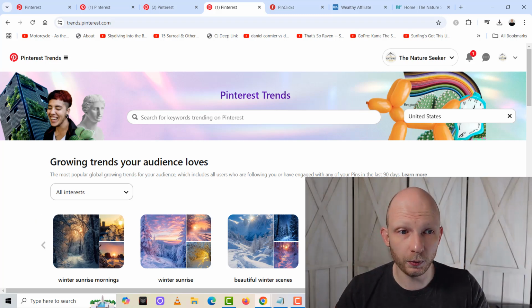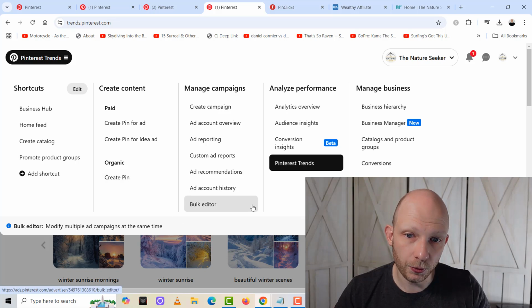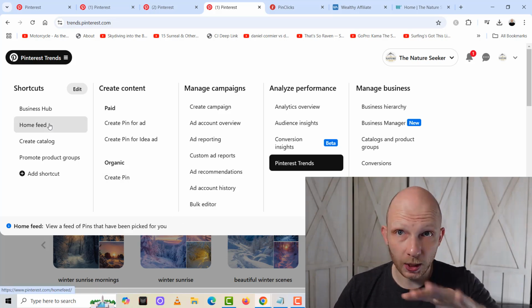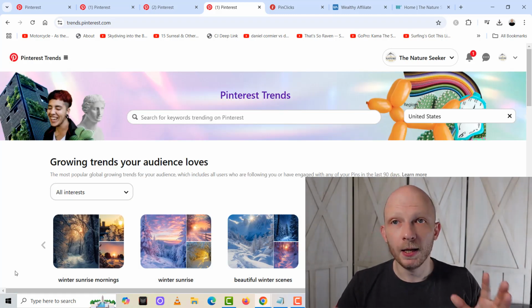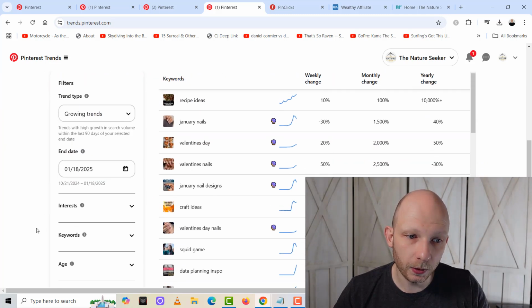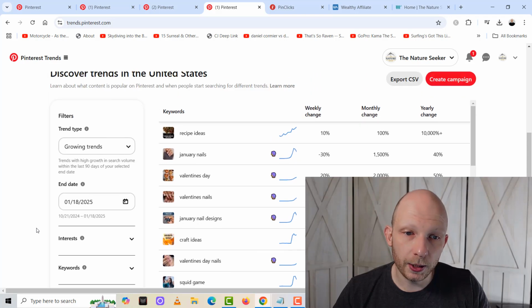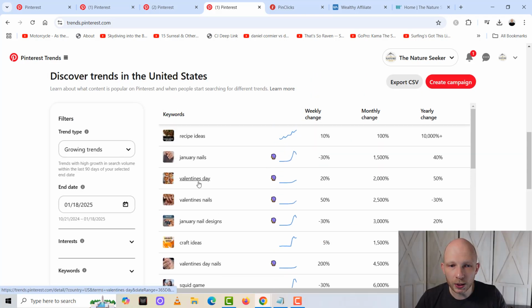In case you're wondering, if you ever want to look at this, you click on this. Wherever you are in Pinterest, you can go into the home feed, which is what I was looking at for the first idea. And if you want to look at Pinterest Trends, it's under Analyze Performance and then Pinterest Trends, which takes you here. Now, what you want to do here is scroll down to this area where it says filters, and then interest, where you can look at these particular trends that are going up to see what's popular.